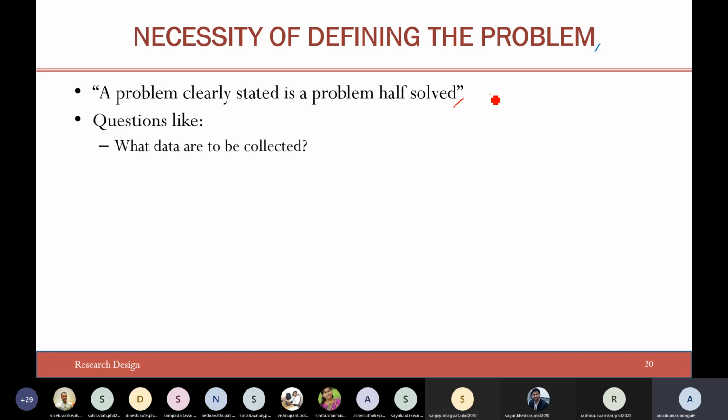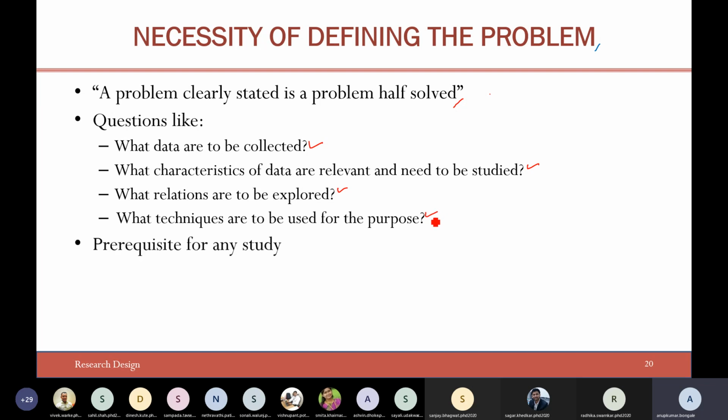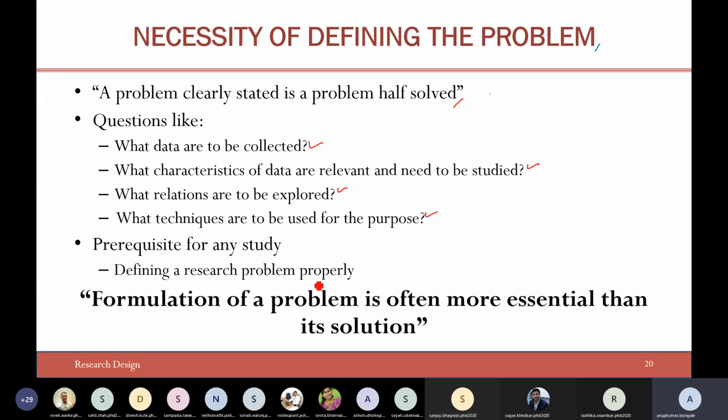You should ask questions like, what data are to be collected? What are the characteristics of the data? What relations are to be explored among the features of the data that you have collected? What techniques are used for this purpose? A prerequisite for any study is defining the research problem, and ultimately the formulation of the problem is often more essential than finding the solution to the problem itself, right? That is why problem formulation is very, very important.